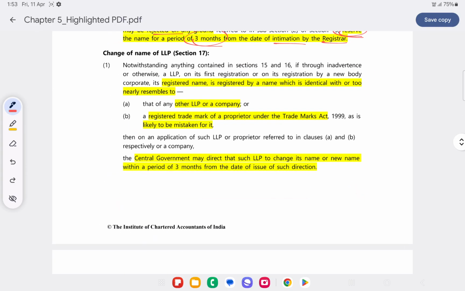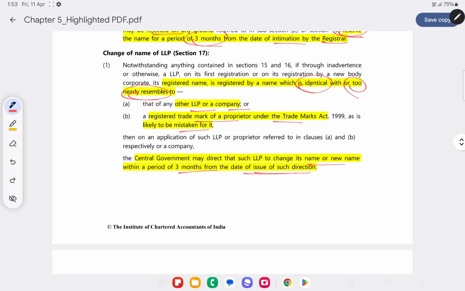If there is any change in the name of the LLP, let's take for example if the LLP's name is identical or nearly resembles the name of another LLP, in that case the central government will direct the LLP to change its name within a period of 3 months from the date of issue of such direction.